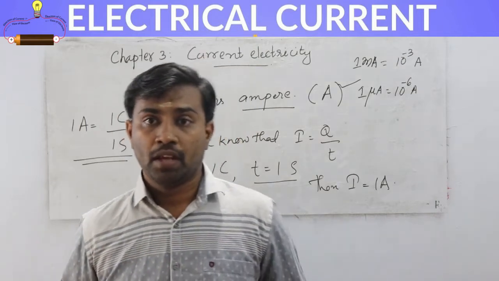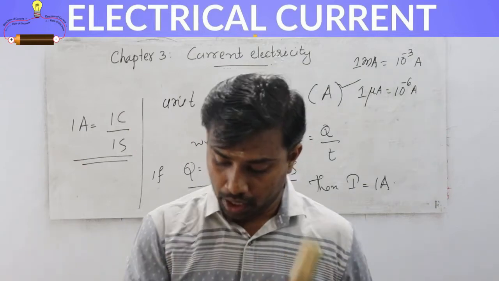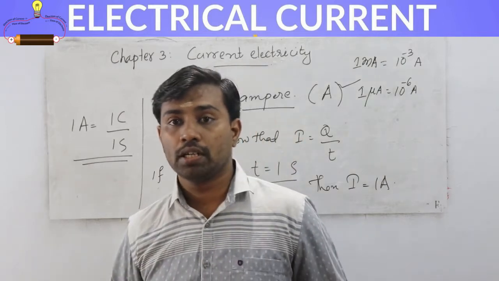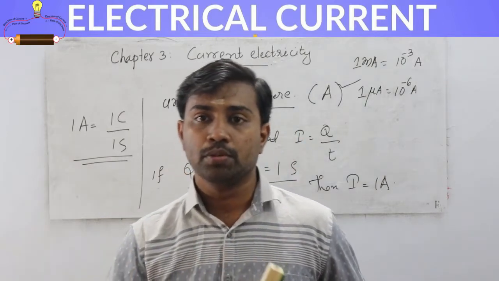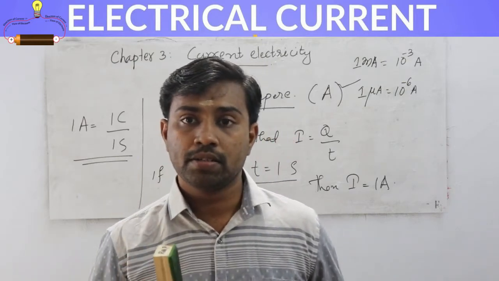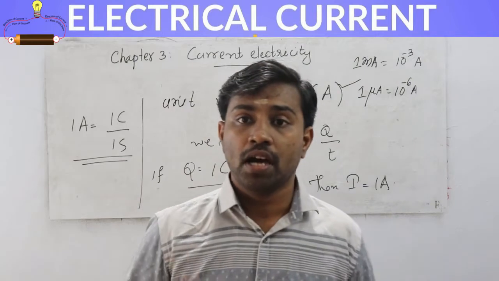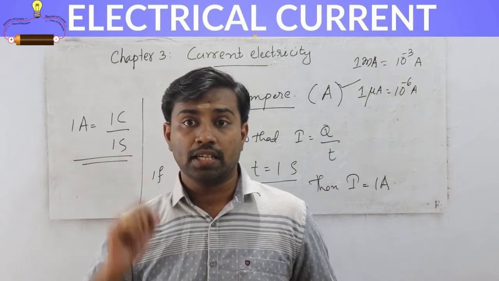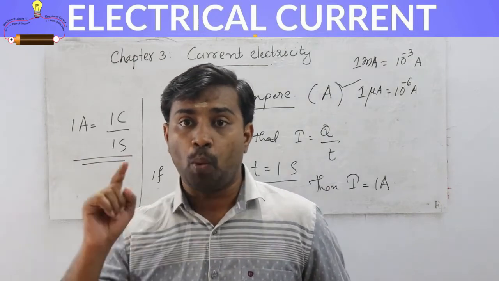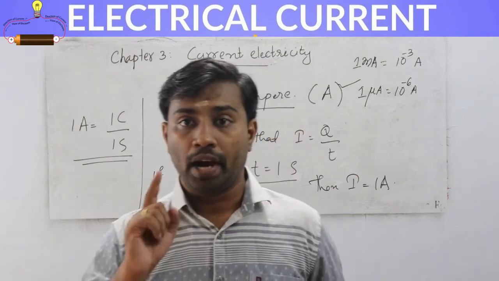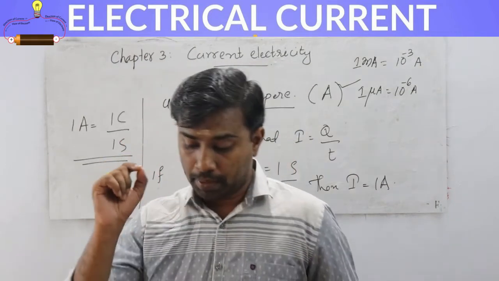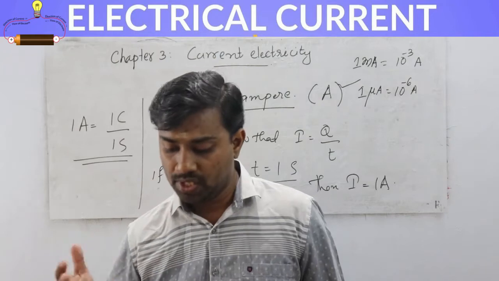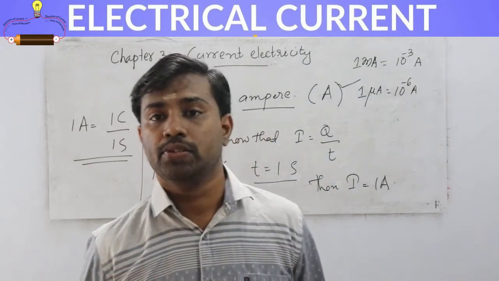He says that the current flowing through a conductor is directly proportional to the potential difference applied across its ends. And there are certain conditions needed. He says that it holds provided the temperature and other physical conditions remain the same or unchanged.